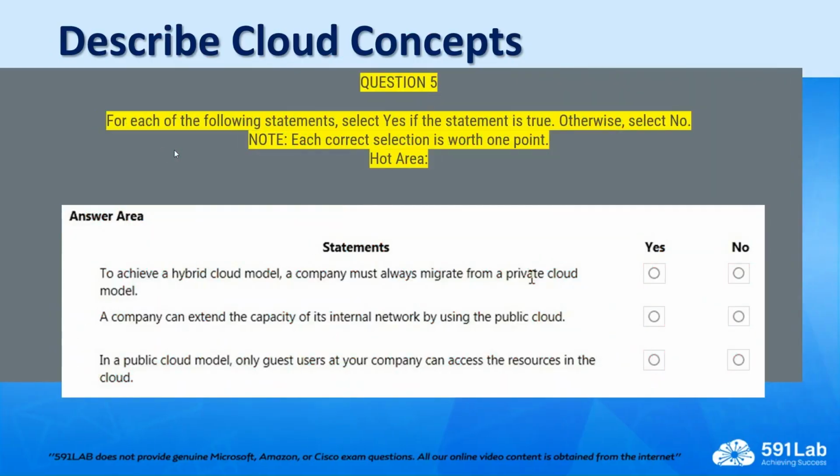Question number 5. For each of the following statements, select yes if the statement is true. Otherwise, select no. Each correct selection is worth 1 point. So, to achieve a hybrid cloud model, a company must always migrate from a private cloud model.